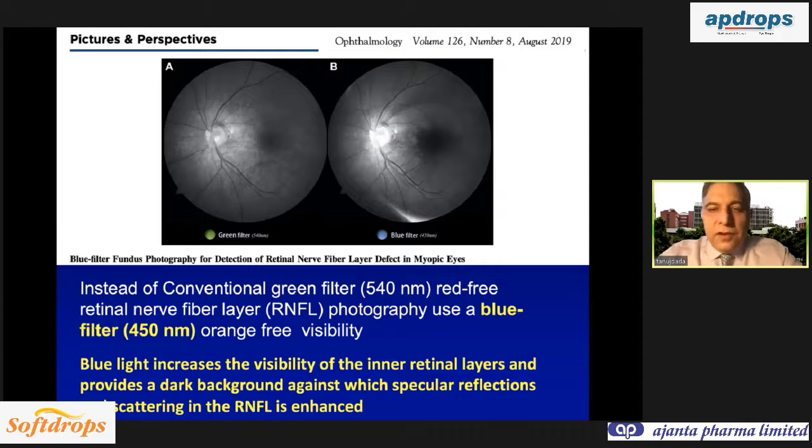And one important thing is that if your fundus camera, of course, we take red-free photographs, but especially for myopic eyes, you can also use a blue filter, which generates an orange-free visibility. And when you use the blue filter, the retinal nerve fiber layer defect becomes more visible. So that is an additional hint. When you take a fundus photograph, you can also use a blue filter, especially in myopic eyes with retinal degeneration.